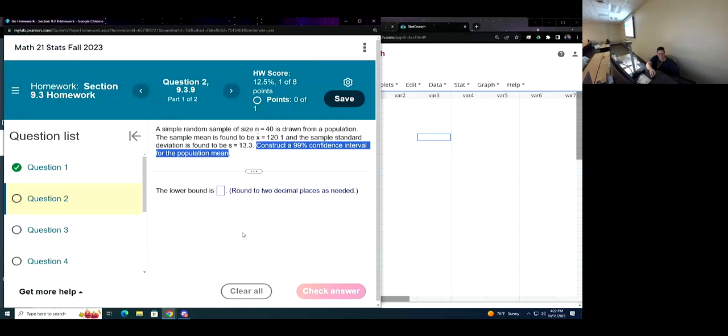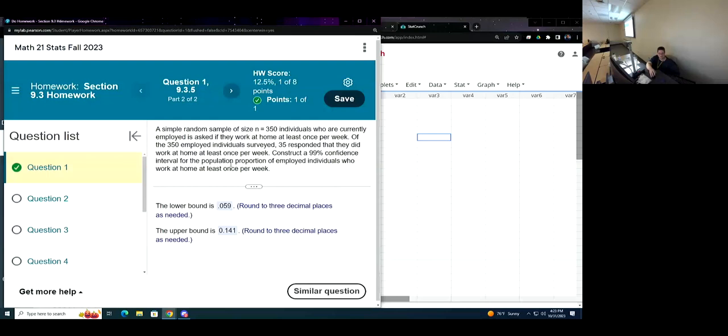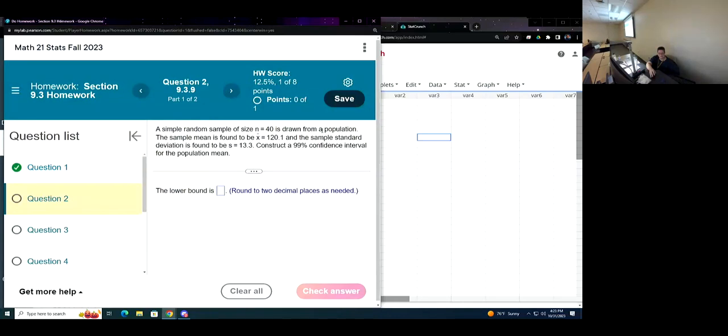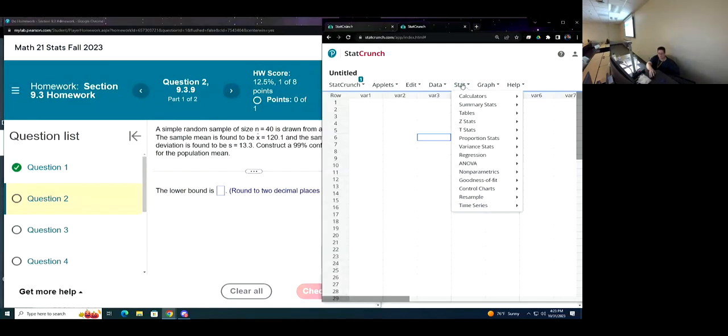Did the last one tell us what it was for? Yes, it said population proportion. So it tells you what category it is. The difference between these two is we use t-stats for the mean. For proportions, we use proportions. Other than that, it looks kind of similar.